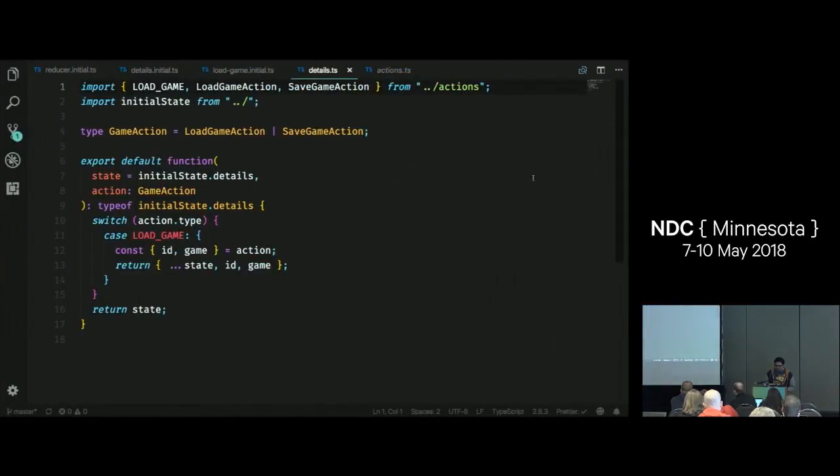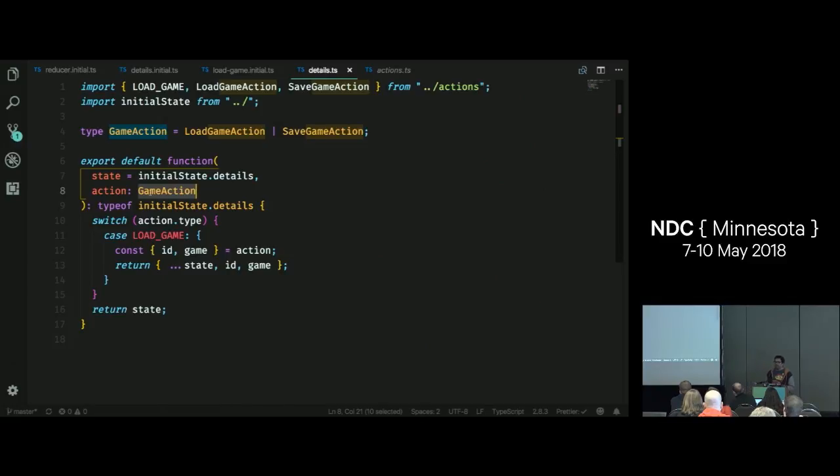All right. So what does that get us exactly? Well, this is back to my reducer. Now my reducer has a little bit more code. We still have our initial state. That stayed the same from what I showed you. But now, rather than typing action as any, we're typing it as this thing called game action.